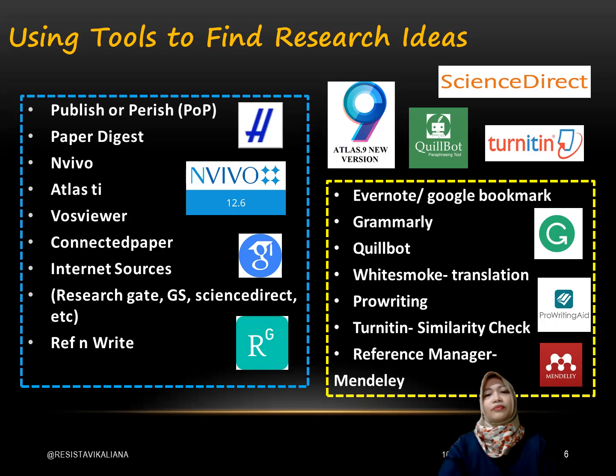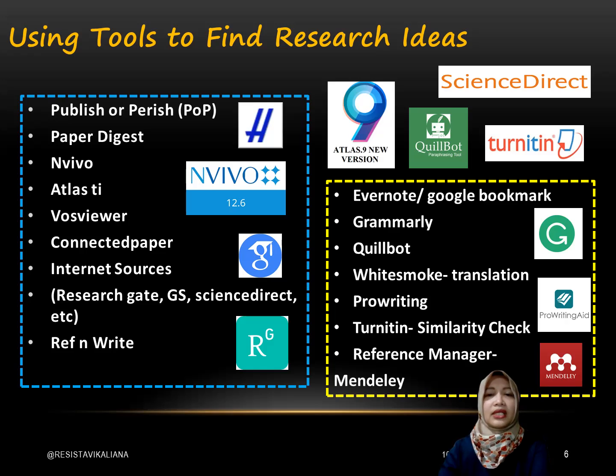And how about the supporting tools? Evernote or Google Bookmark is to make a note. For example, we have many accounts, so we can save them in Evernote or Google Bookmark. Grammarly helps with grammar checking in our research article.